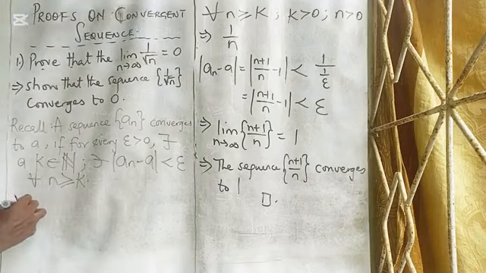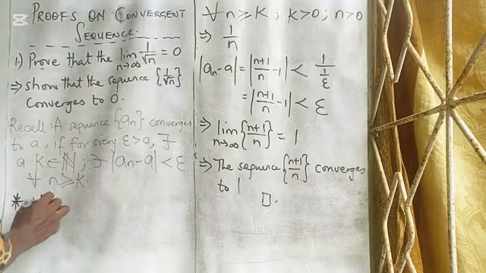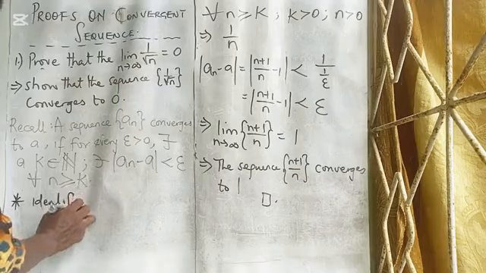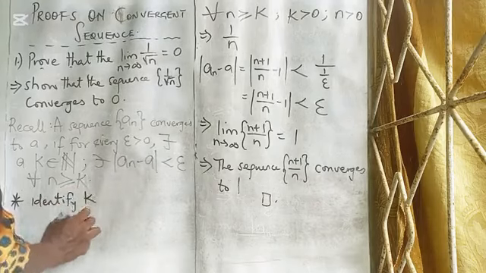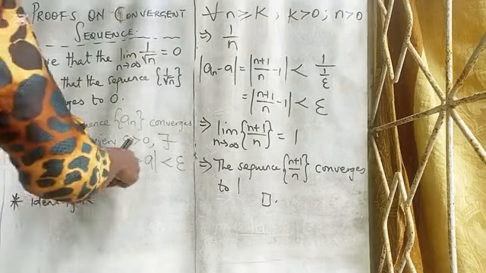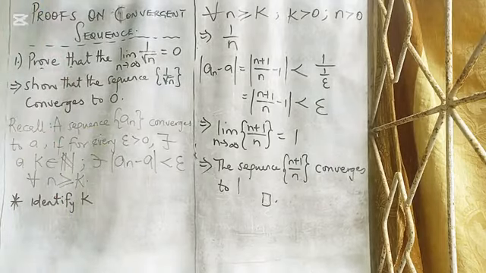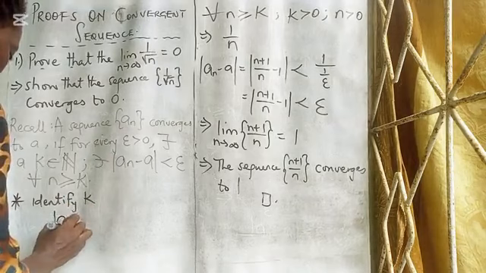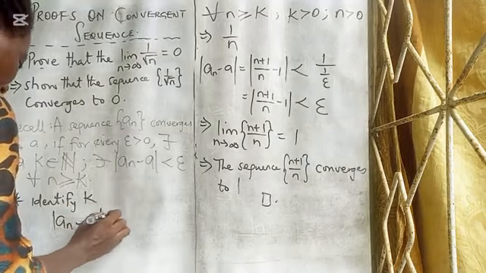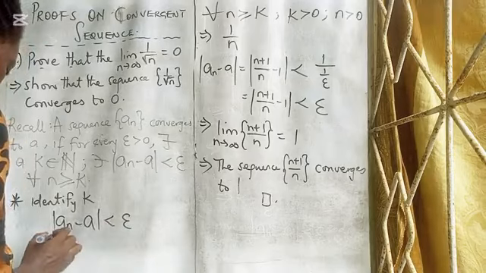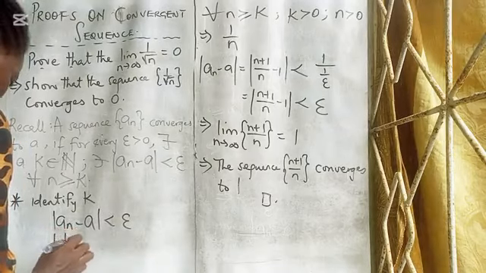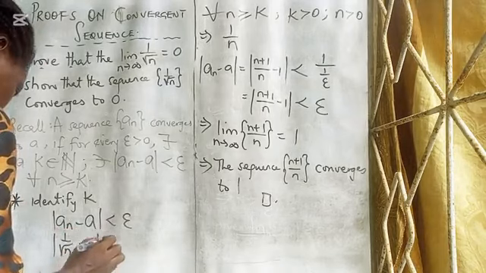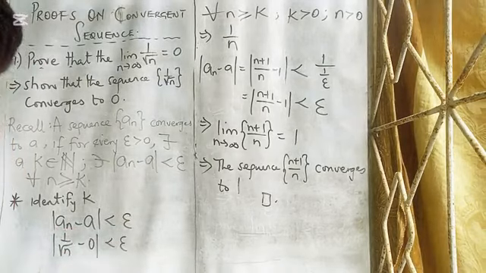Now again, the first thing we have to do is to try to identify what is our K such that this will work. We want to identify K. In order to identify K, we start from the absolute value of a_n minus a less than epsilon. And that is what? The absolute value of 1 over root n minus 0 less than epsilon.